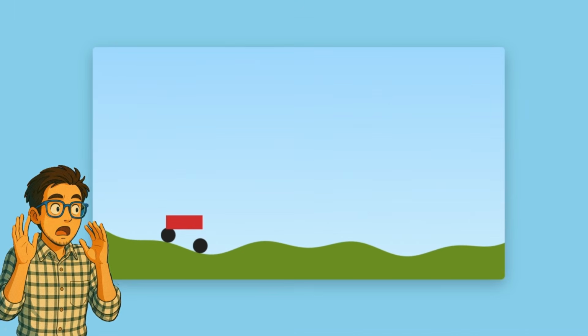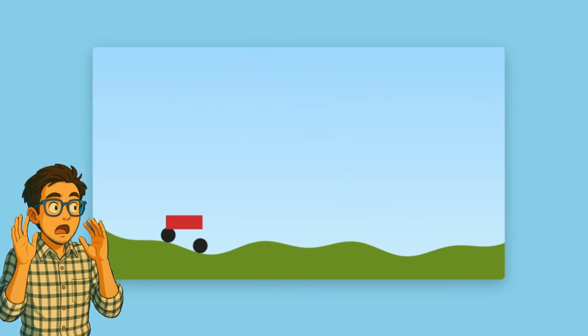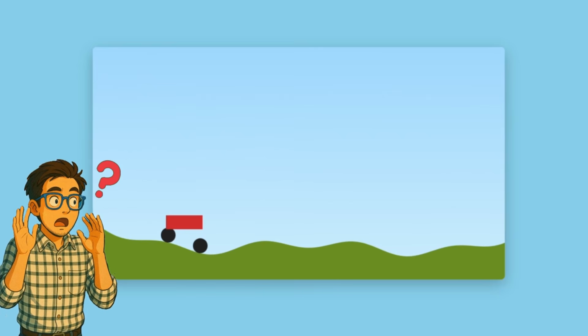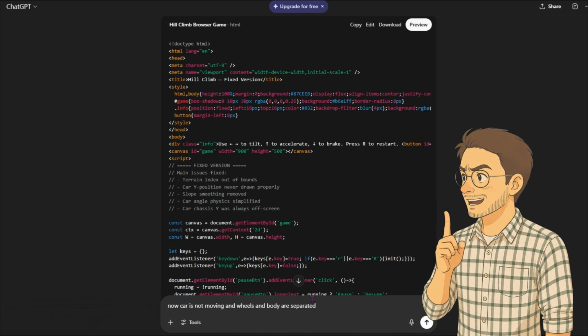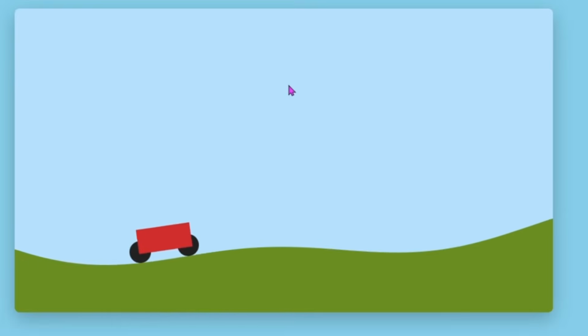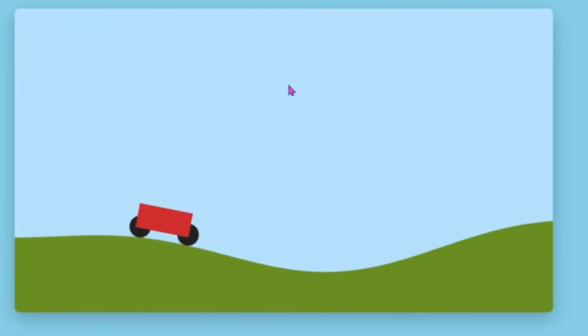Bro, what even is this now? The car body and the wheels are completely separated. How is this thing even supposed to drive? It's fine, let's make this crazy thing fix it one more time. Alright bro, please fix this before you embarrass yourself anymore. Okay, nice. This time it actually looks like it finally fixed the code properly.